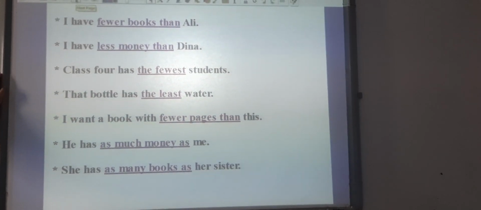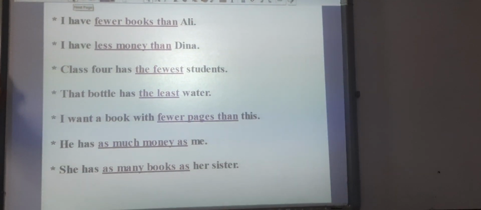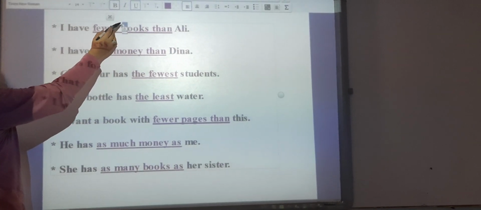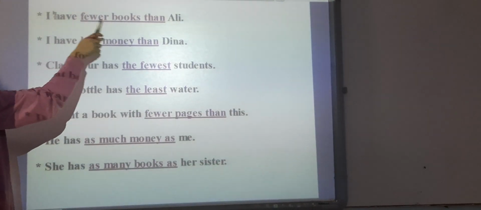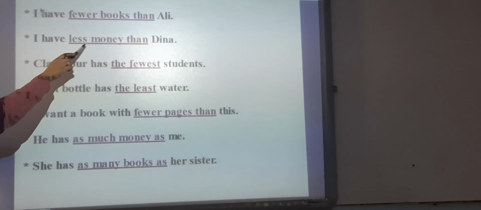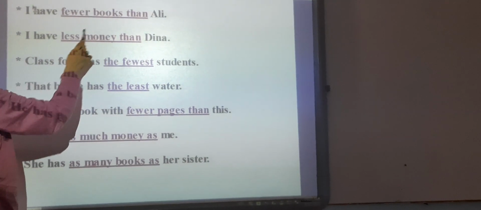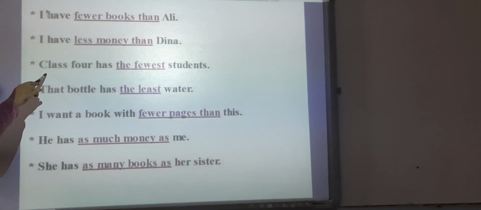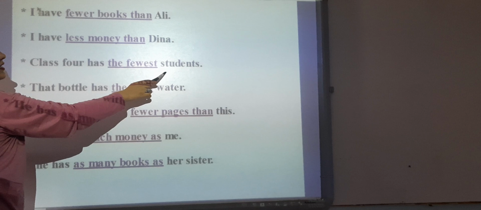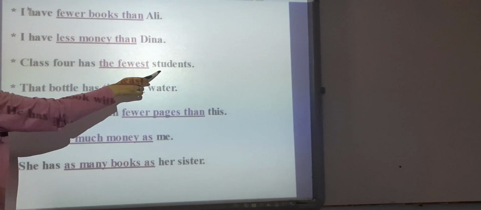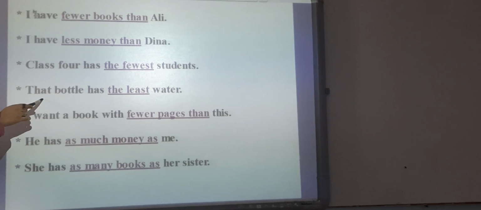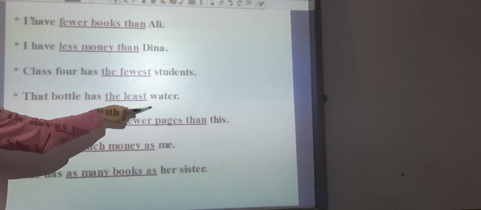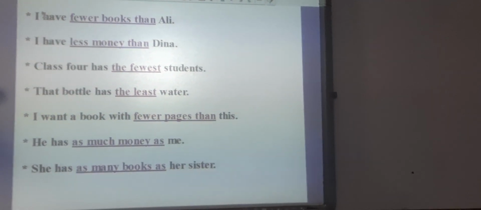Now we have some examples. I have fewer books than Ali. Books is a countable noun, so we use fewer and than. I have less money than Tina. As money is an uncountable noun, I can't use fewer. Number three, class 4 has the fewest students. The fewest students, as we can count students. That bottle has the least water, the least. So I don't need to use than, okay, because it's a superlative.